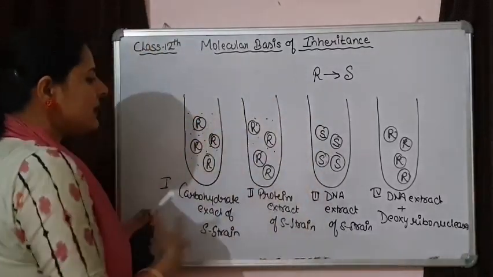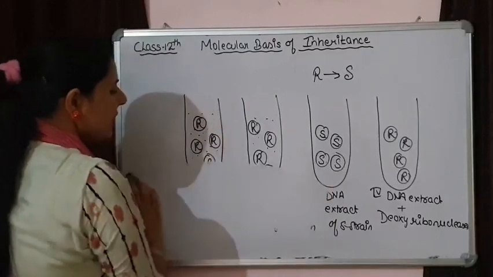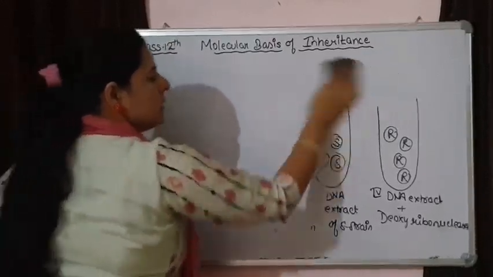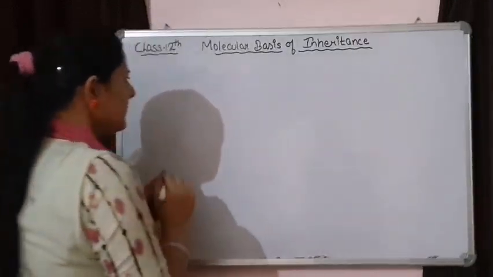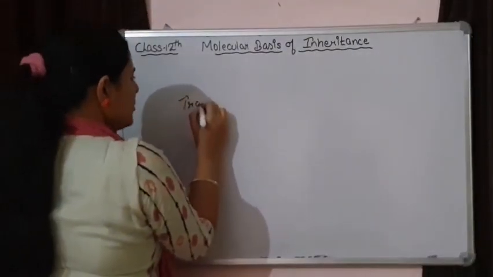So from all these experiments, we can now define transformation. What does transformation mean?